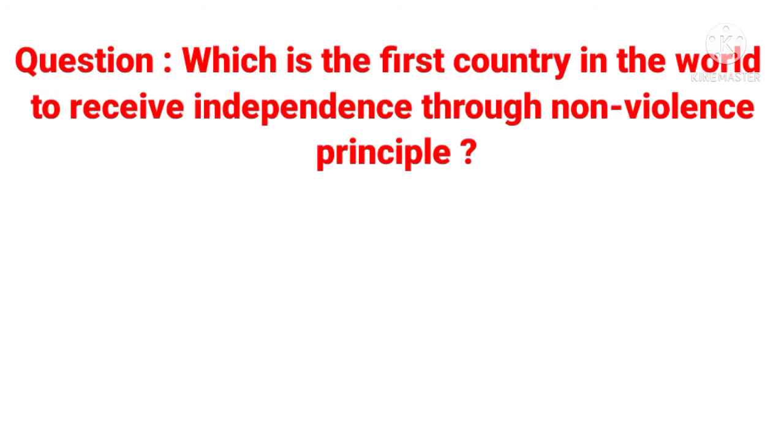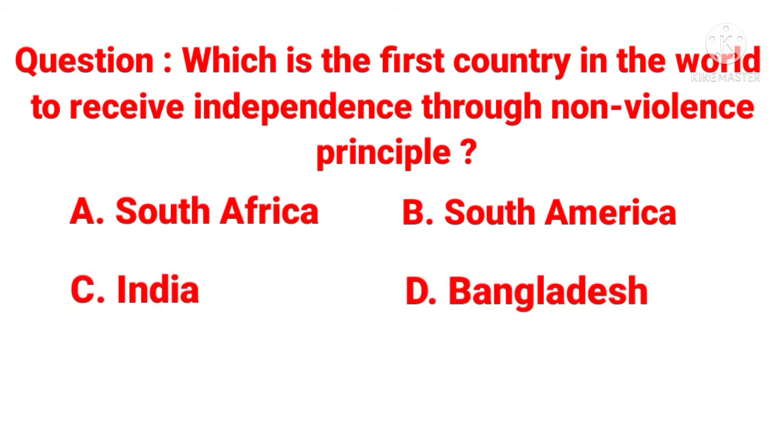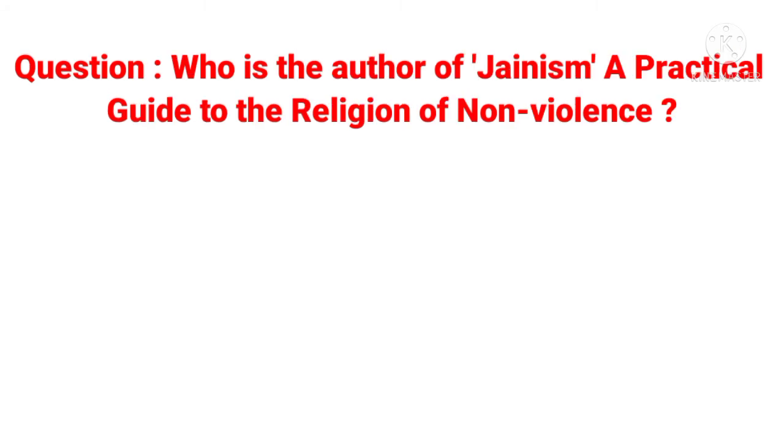Which is the first country in the world to receive independence through the non-violence principle? Option A, South Africa. Option B, South America. Option C, India. Option D, Bangladesh. Here the answer is India.